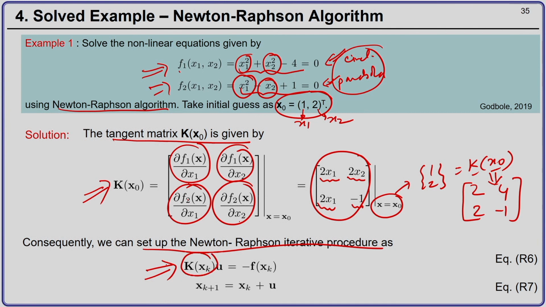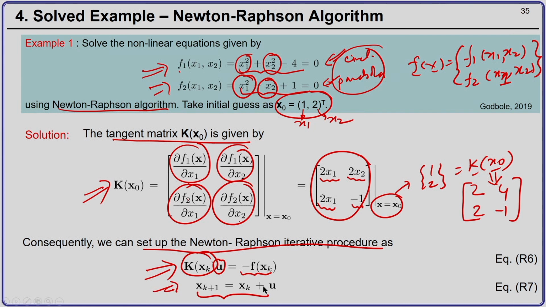Now, to set up the Newton-Raphson algorithm, what we need to do is this: the tangent matrix evaluated at the Newton-Raphson step xk, times the increment in the vector x, equal to minus f, where the vector f here is nothing but f1, f2. Okay. And then once you have found u, you update your vector x as xk plus u. Now, let us do a few iterations of the Newton-Raphson algorithm to see how we approach the solution.